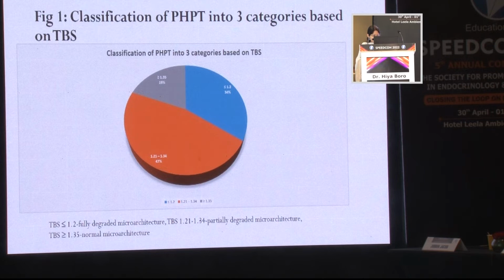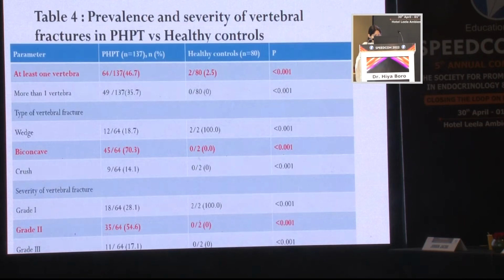Now, if we classify the PHPT into three categories, majority of the patients, that is 47%, had TBS score between 1.21 and 1.34, suggestive of partially degraded microarchitecture, while 34% had fully degraded microarchitecture. The prevalence of vertebral fracture in PHPT was 46.7% versus only 2.5% in healthy controls. Majority had biconcave fractures and majority had grade 2 vertebral fractures.